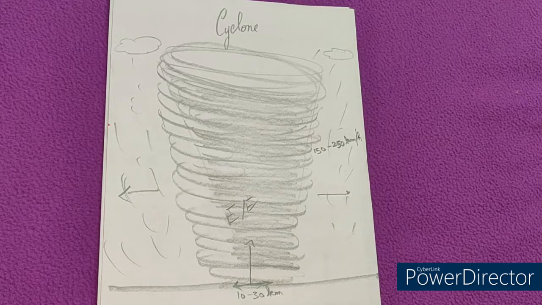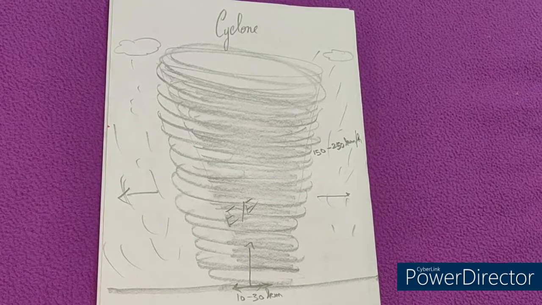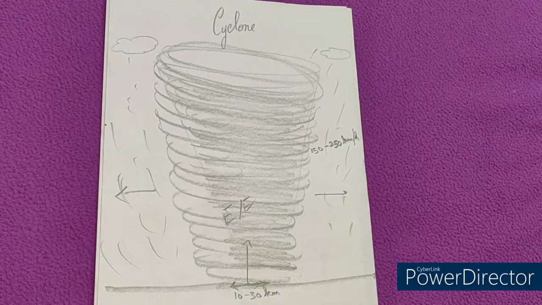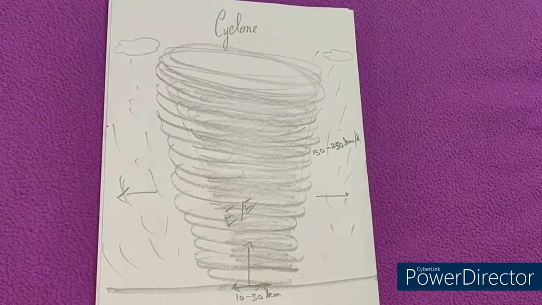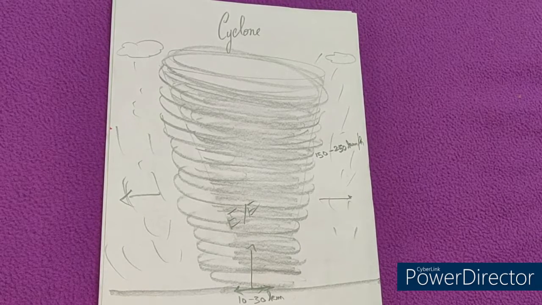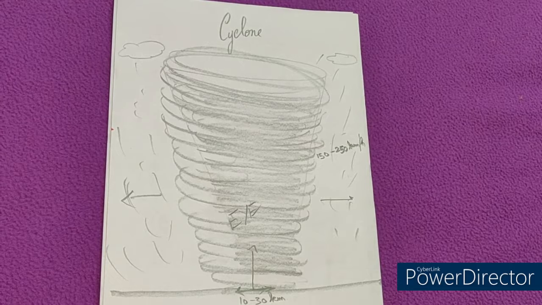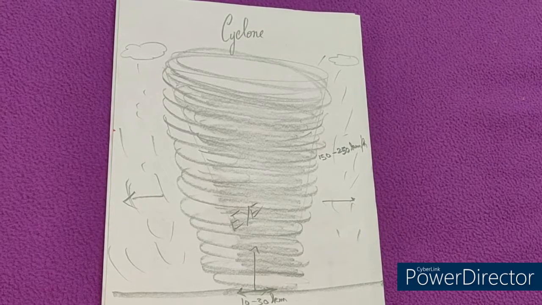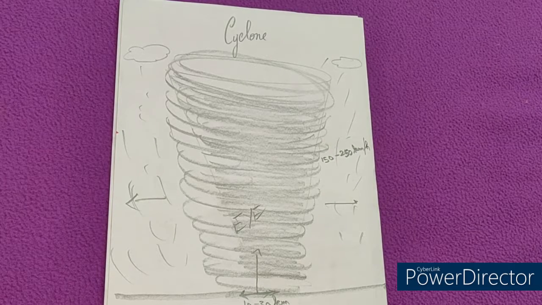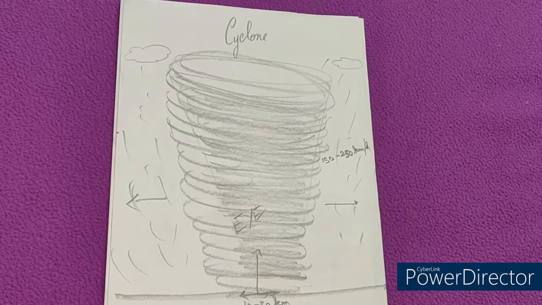And finally, let me tell some more factors, that is, the reasons for a cyclone. There are various factors that result in the formation of a cyclone, as we discussed in the formation of a cyclone just now. These include wind speed, temperature, humidity, and wind direction. All these are factors that result in the formation of a cyclone.